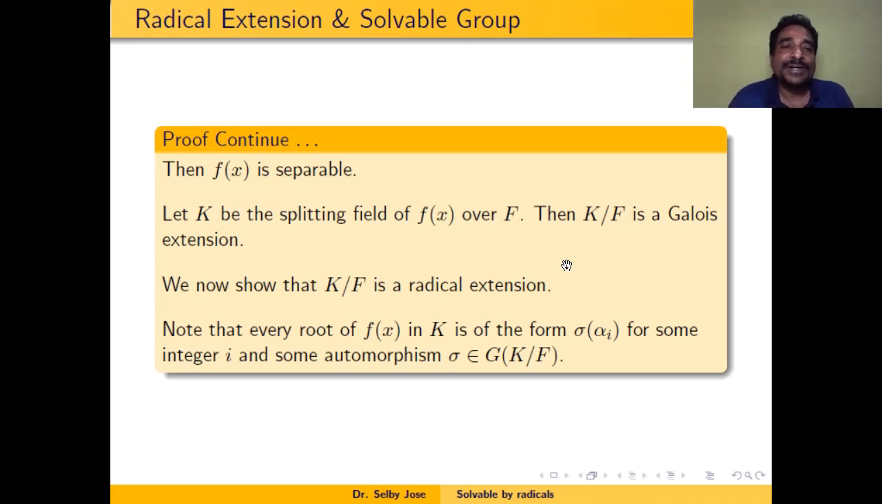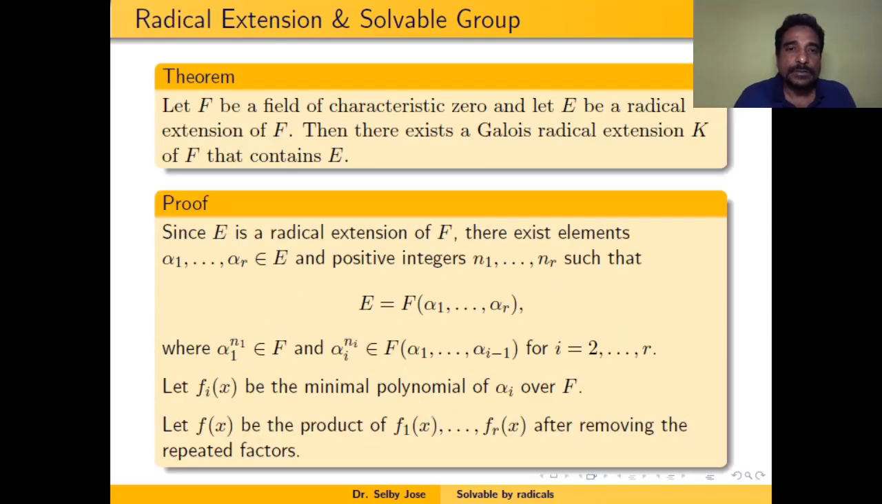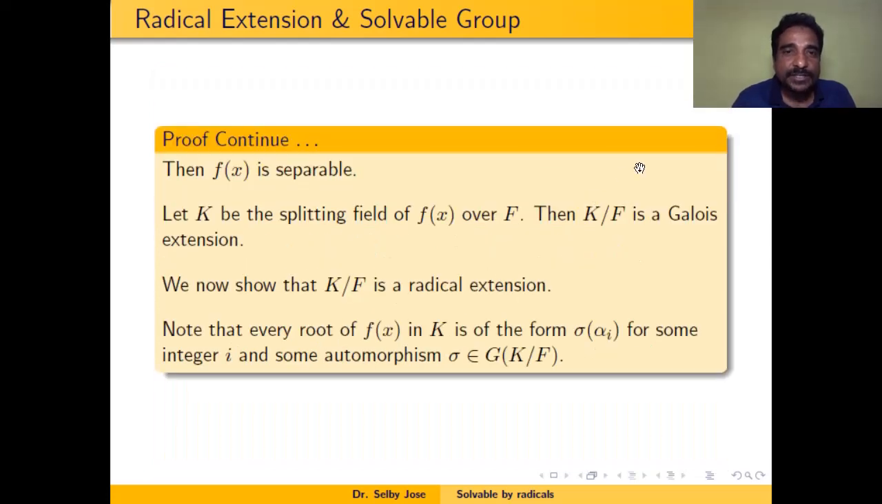We now show that K over F is, we found K such that E is a subfield of K containing F. So we got K over F a Galois extension. We now show that K over F is a radical extension.